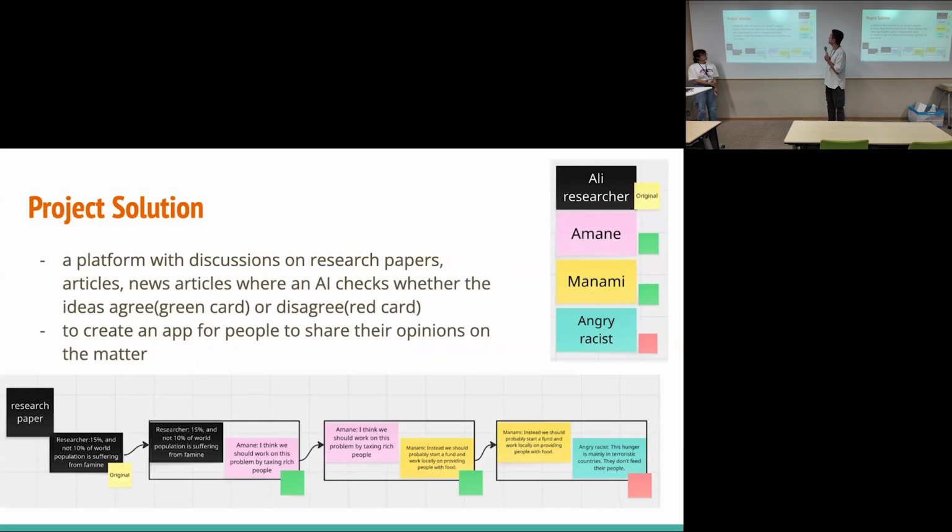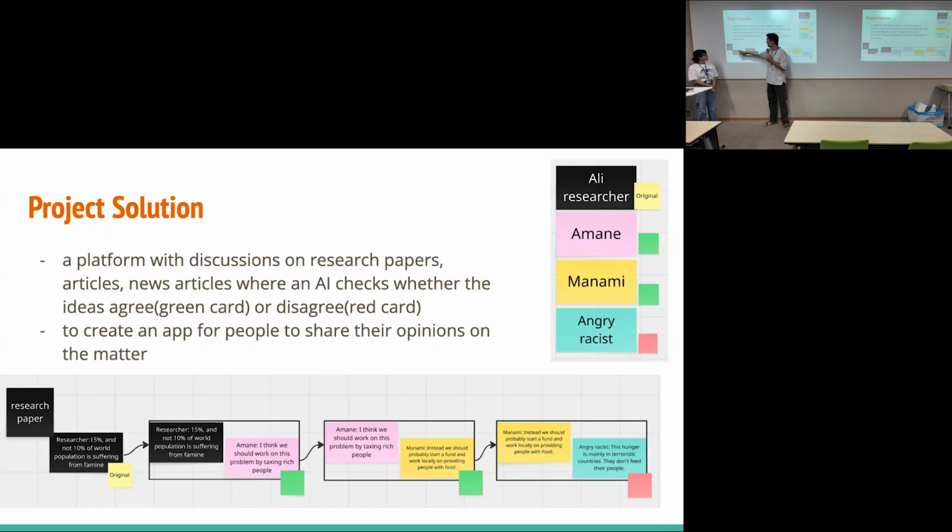So the platform is called, as I said, AlmInd. And where does it come from, you may ask? Basically, this platform is where researchers will be posting their research papers or articles from news or whatever it could be. And this is going to be the original source.